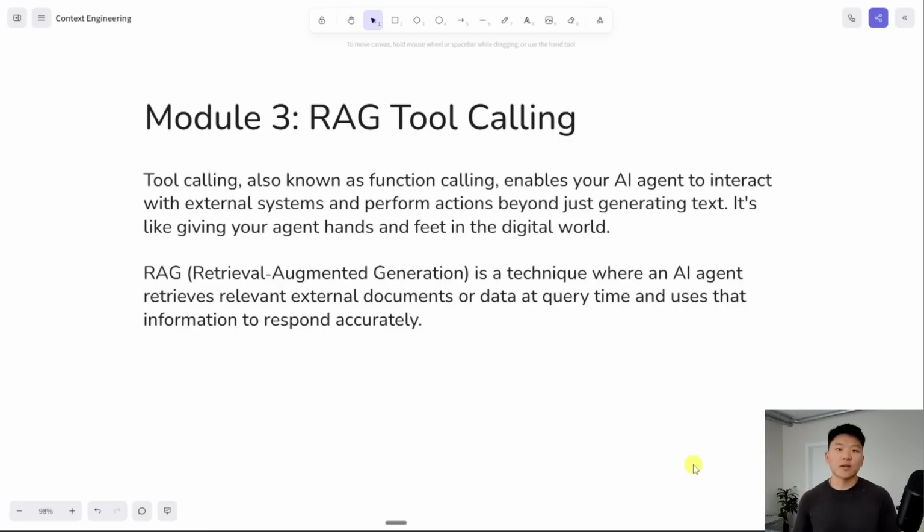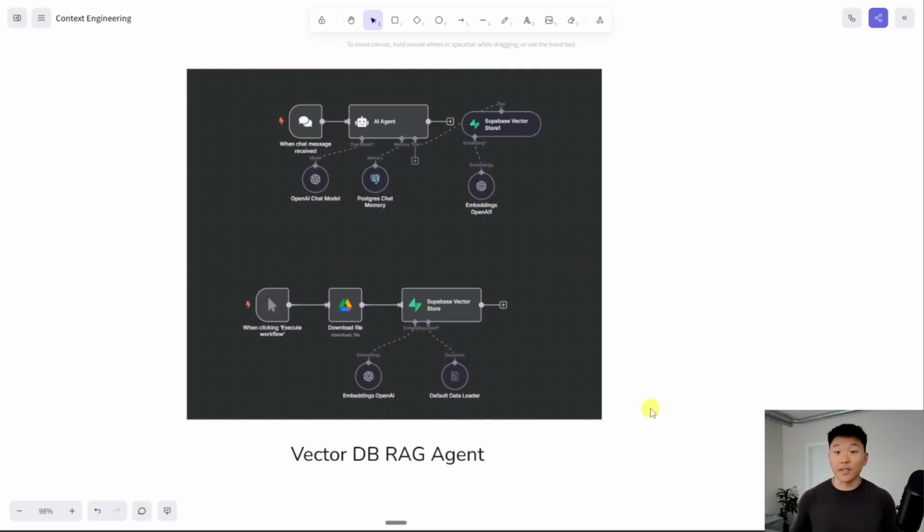It does commonly get associated with vector search RAG or chunk-based RAG, which is why a lot of people think of a RAG agent and they immediately think of a vector database. So of course, that's the first example, which is a vector database RAG. Down here, this first flow is basically we're putting a Google Doc from our drive into a Supabase vector store. And then up here, we have an AI agent. And you can see that under the tool section, it's connected to a tool called Supabase Vector Store. So now when we ask our AI agent a question, it's probably not going to know the answer because it's pretty specific to the Google Doc, but it knows that it has a tool called Supabase Vector Store with information that it can use to answer the user's question more accurately.